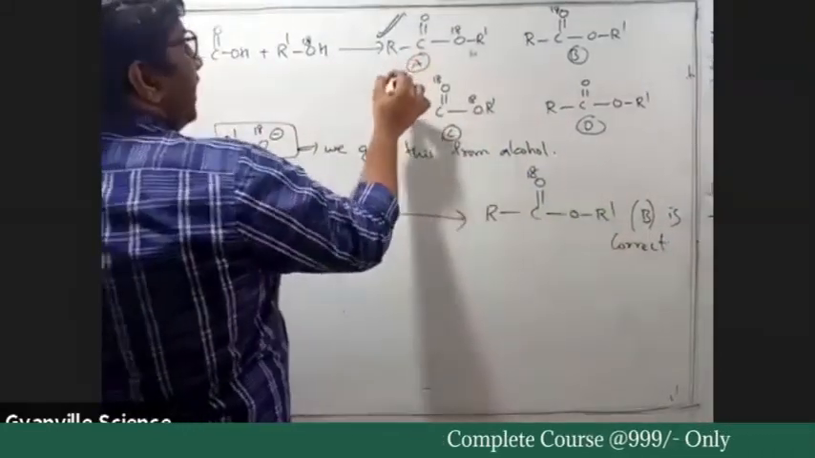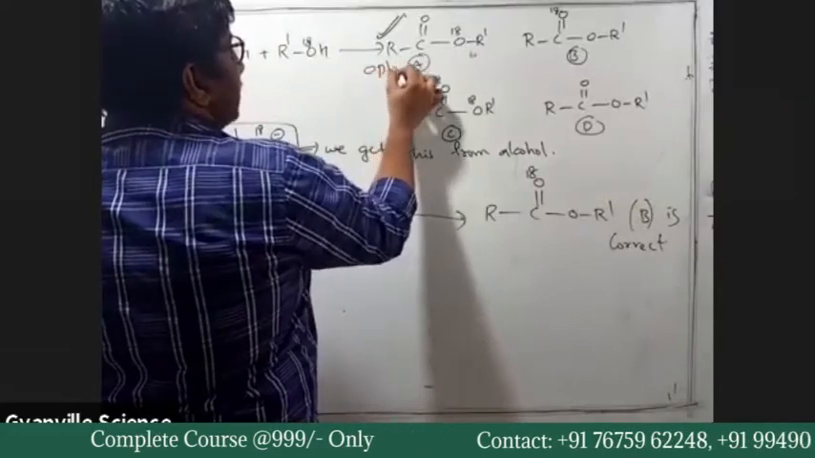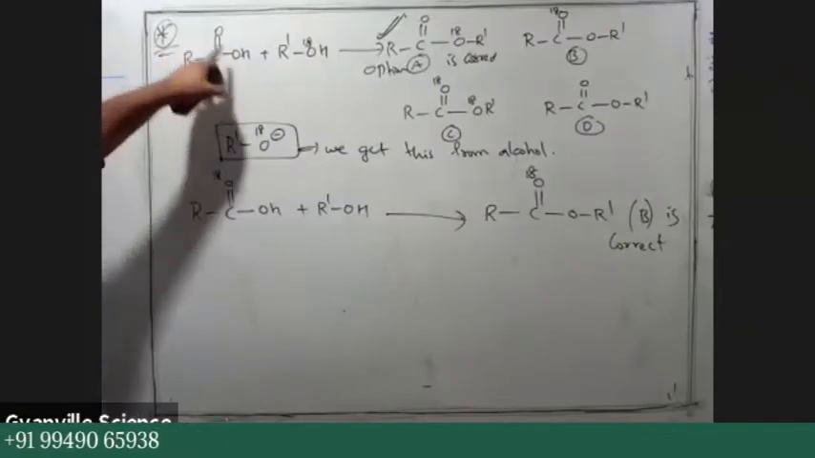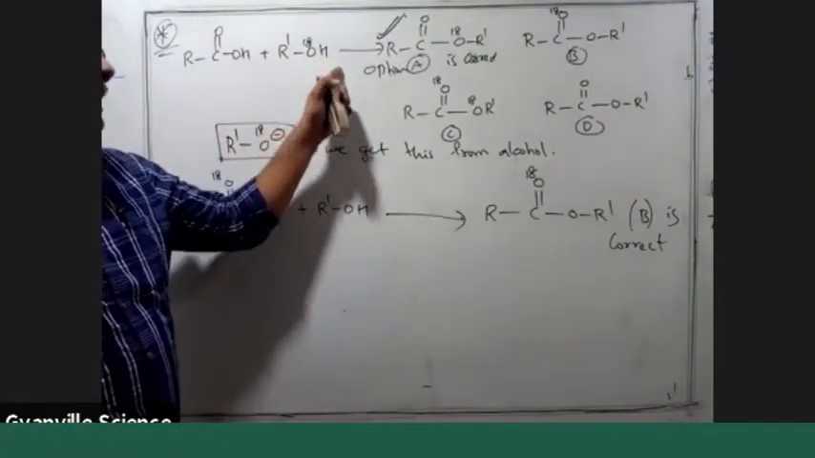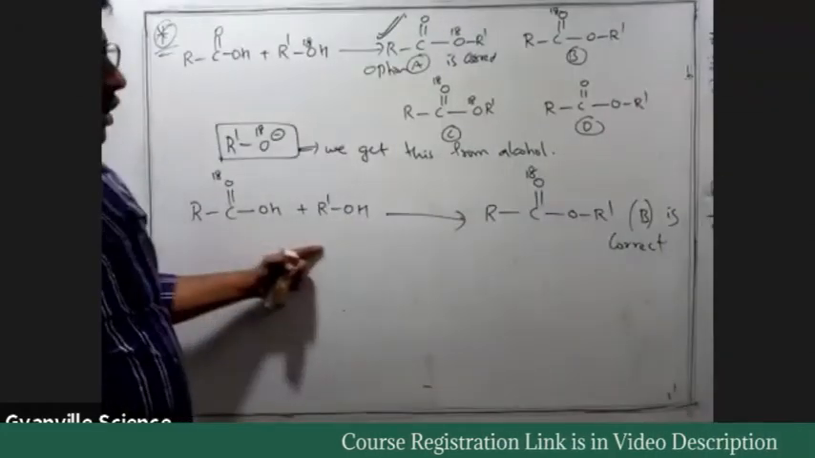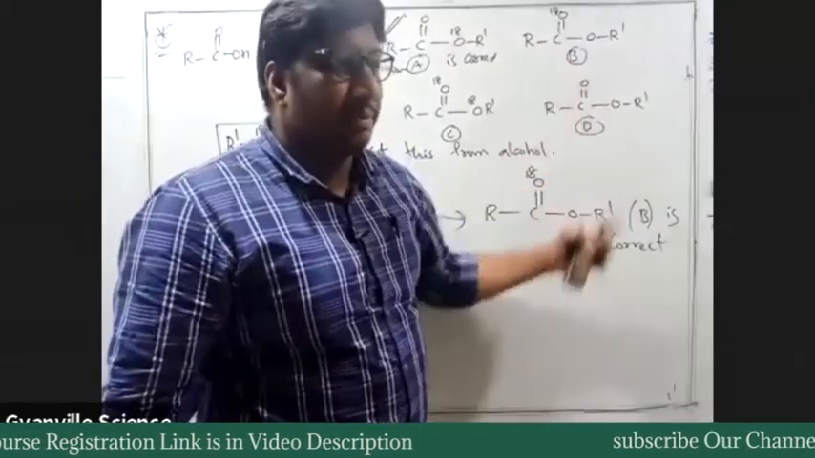Here option A is correct. For this question, R C double bond OH plus R dash O18H, option A would be correct. For this question, option B would be correct.